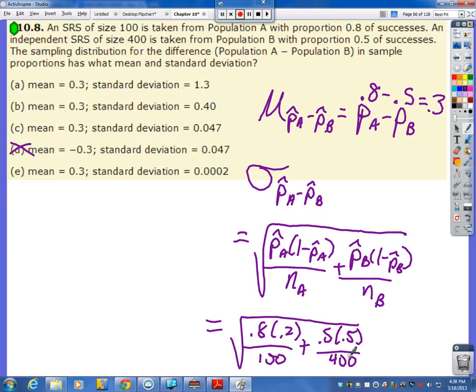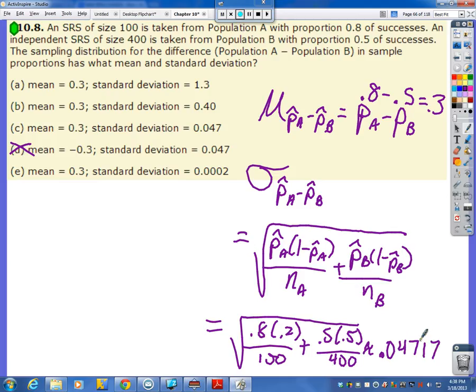So now punching this in, you do not need any extra parentheses when typing this in. You can just type in, once you hit the square root, 0.8 times 0.2 divided by 100 plus 0.5 times 0.5 divided by 400. Enter, and I get 0.04717 for sig figs there.